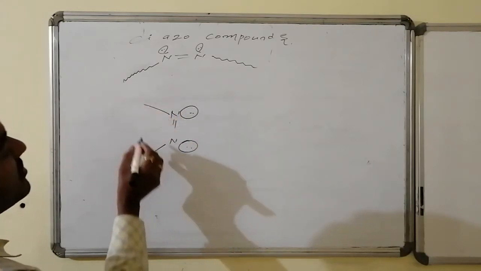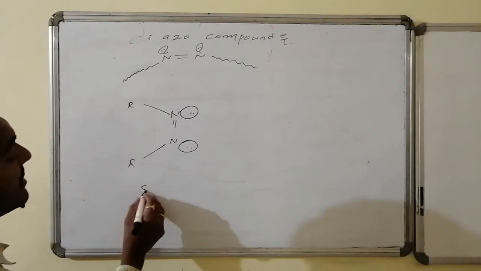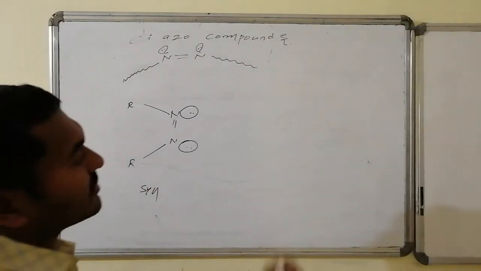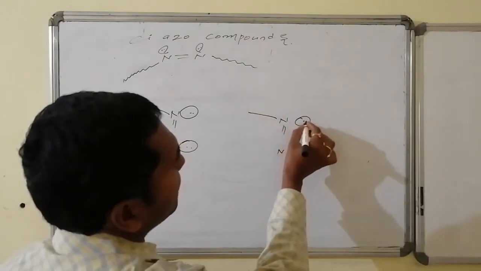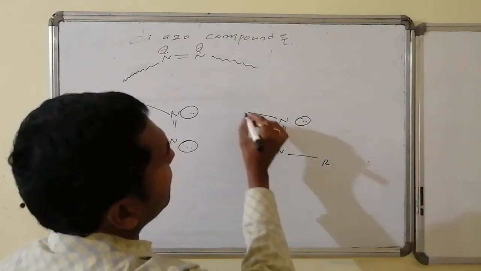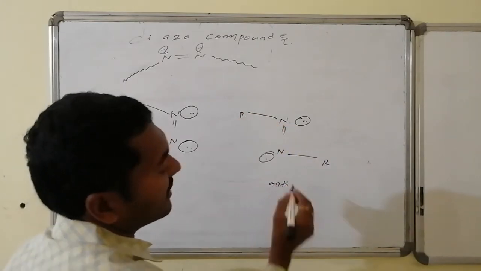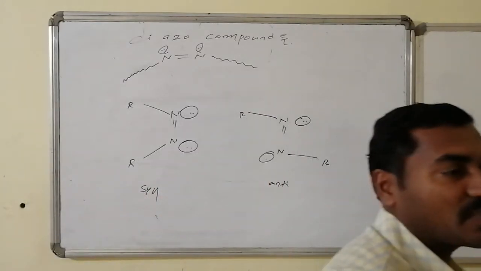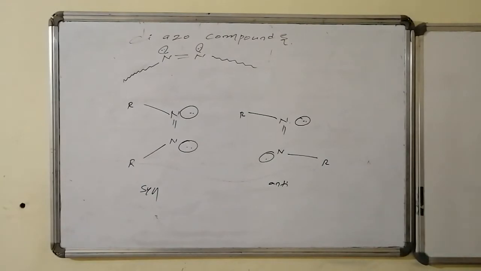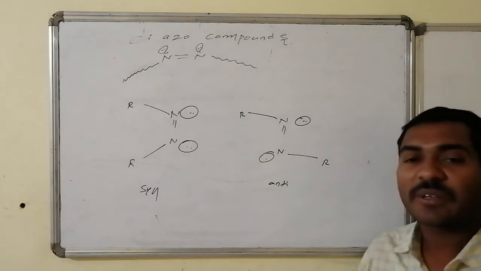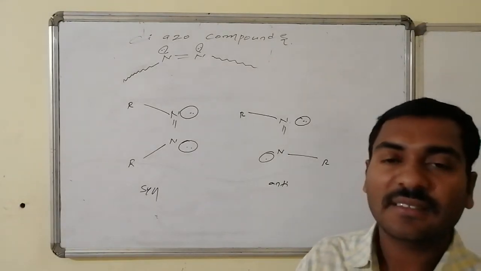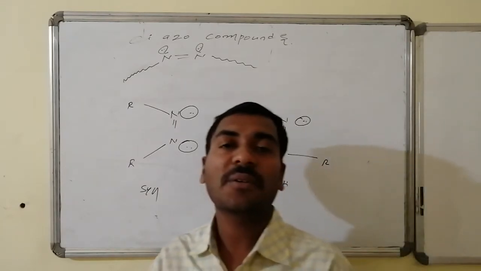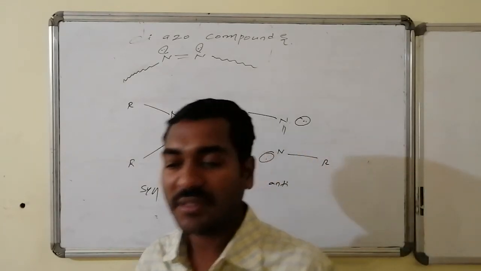whereas on the other side some groups, R and R, are there, then it is said to be syn. If the lone pairs are present towards opposite sides of the double bond, one towards the left and one towards the right, with a group here and a group there, then these are said to be anti-diazo compounds. If different groups are there, the same thing will happen. We take the common thing into consideration, that is, the lone pairs. Lone pairs present on one side are syn diazo compounds; on opposite sides, they are known as anti-diazo compounds.